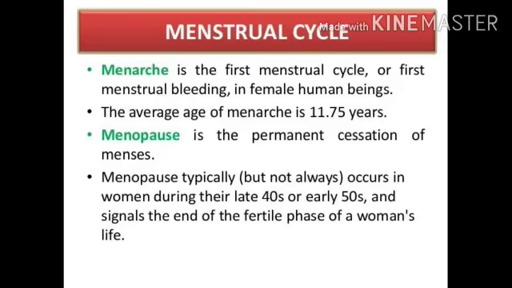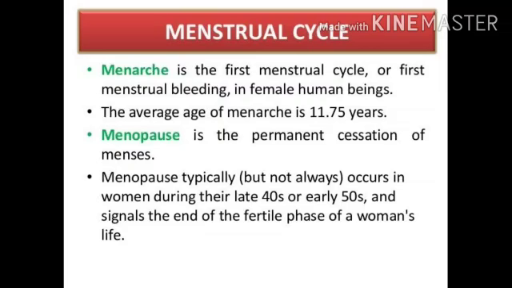Now exactly when there is the first onset of this menstrual cycle, it is known as menarche. That means at the age of 10, when the first time a female gets her period, it is known as menarche, and it lasts until the age of 45 to 50 years. But during the 40s and 50s there is a permanent stopping of this menstrual cycle, and this permanent stopping is termed as menopause, which is the end of the fertility stage of the woman.